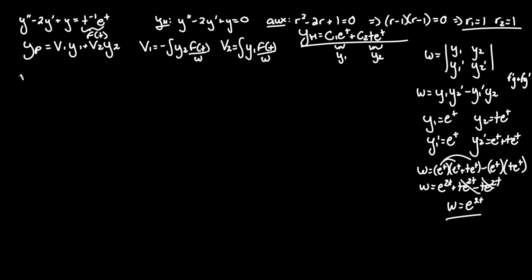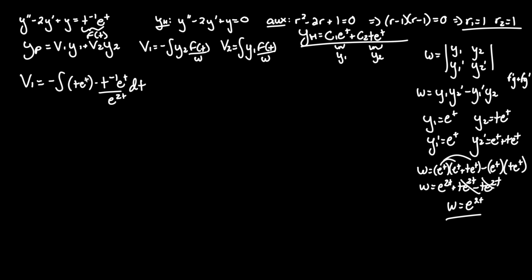So now we can find v1 and v2, and ultimately our particular solution. So v1 equals negative integral of y2, which we said was t e^t, times f(t), t^(-1) e^t, over the Wronskian e^(2t). This may look like a complicated integral, but let's see if we can cancel anything.